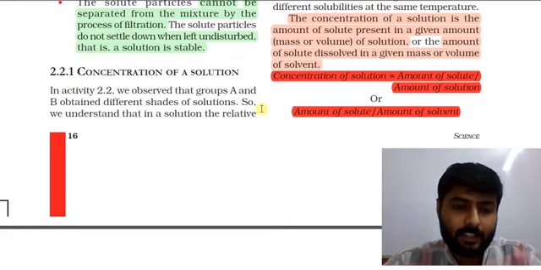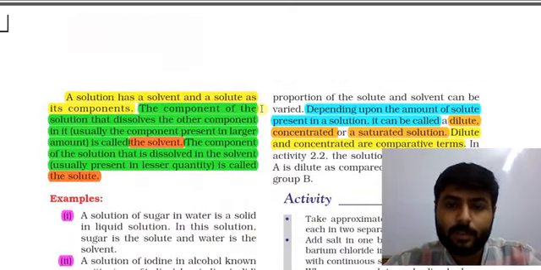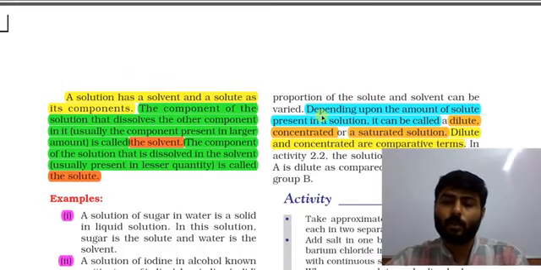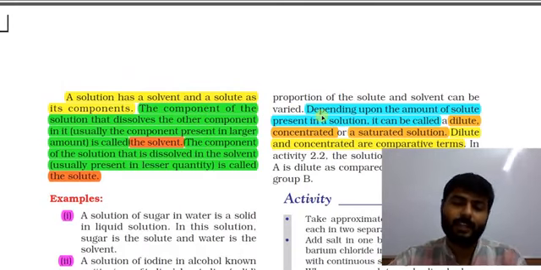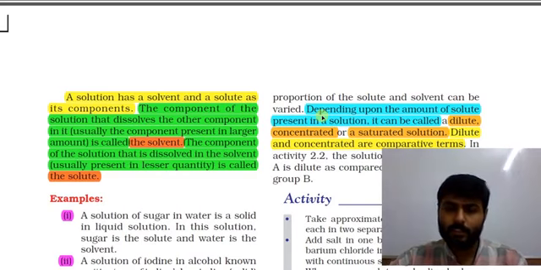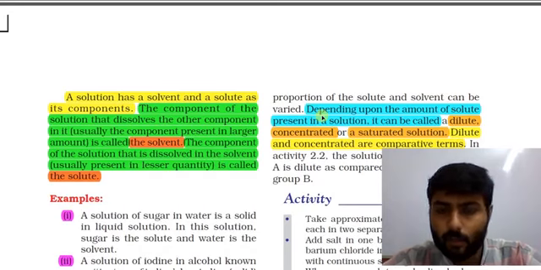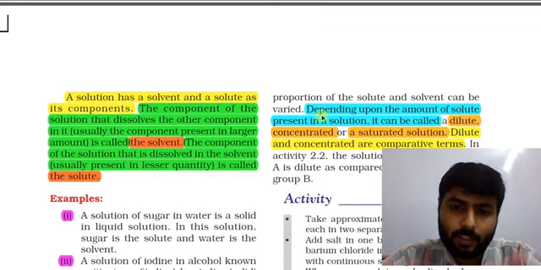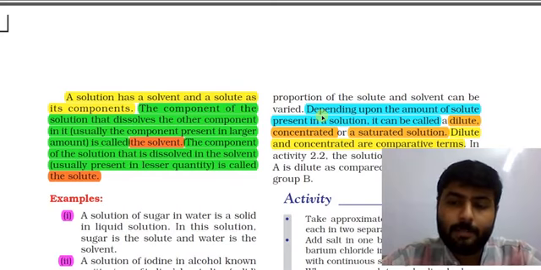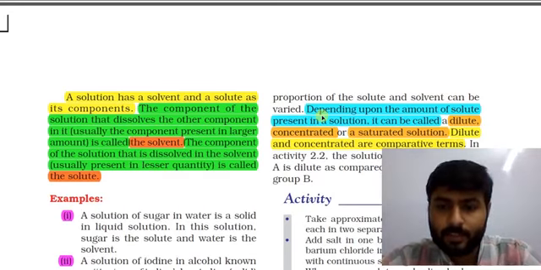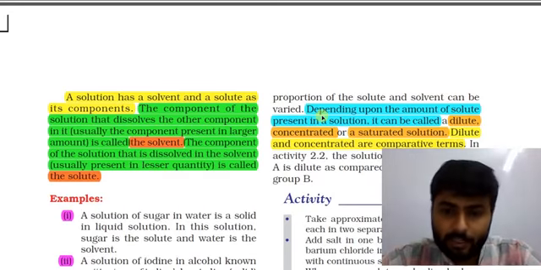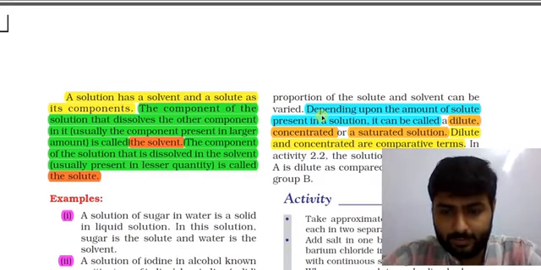We understand that in a solution the relative proportion of the solute and solvent can be varied. What is relative proportion? It means in how much quantity of solvent you dissolve the solute. That is relative proportion. Depending upon the amount of solute present in solution, it can be called dilute, concentrated, or saturated solution.